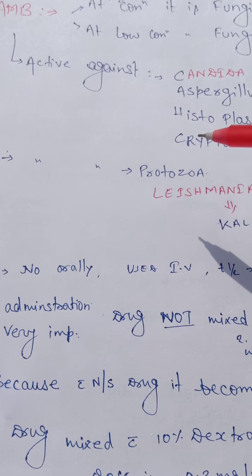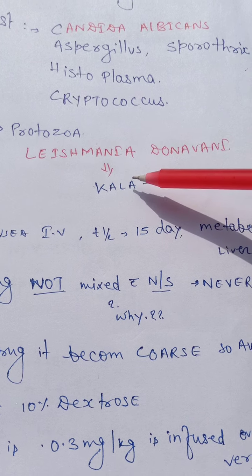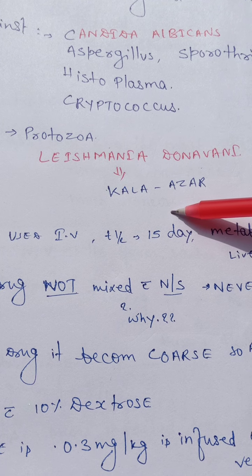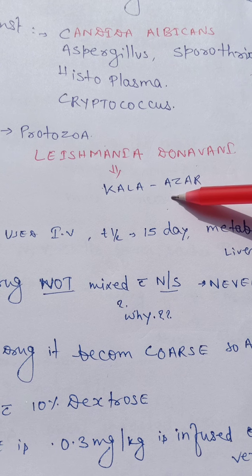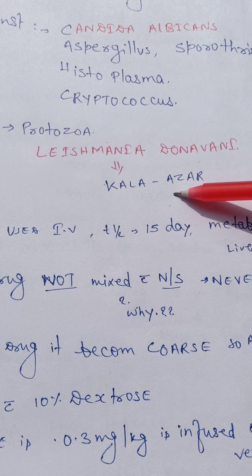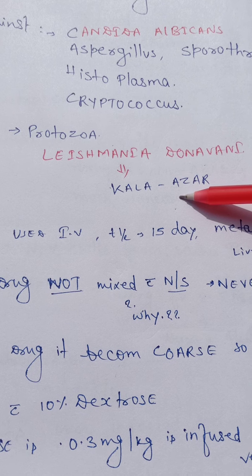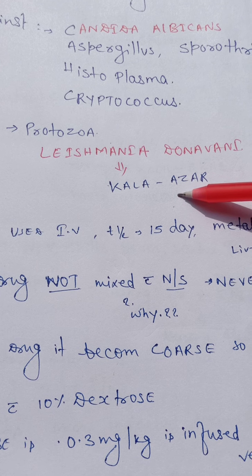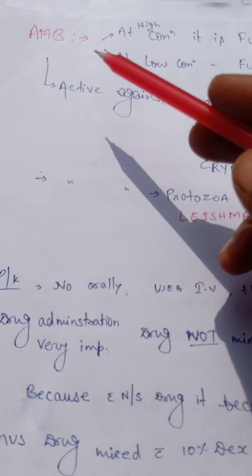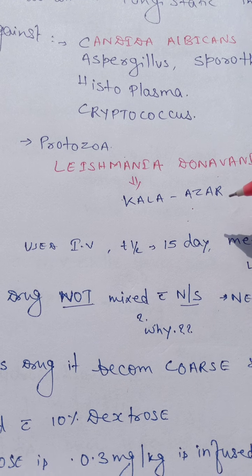Along with that, it is also very active against protozoal infection. Which type of protozoal? This is Leishmania donovani. Leishmania donovani causes kala azar, a very important disease which most commonly occurs in North Bihar, in Darbhanga, Purnia, Madhubani. It is caused by Leishmania donovani, and amphotericin B is very active against it.